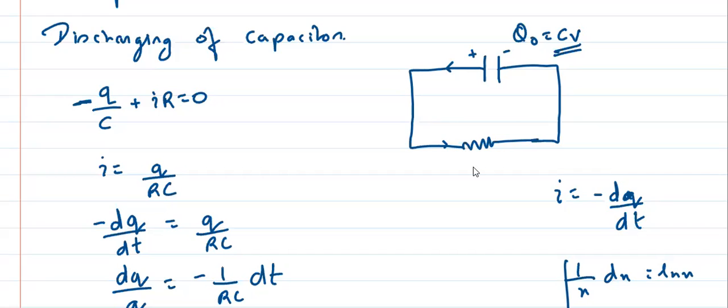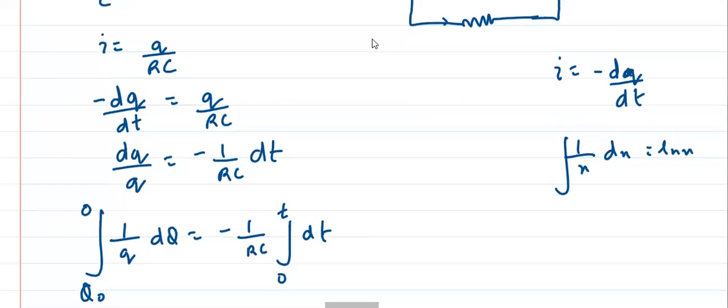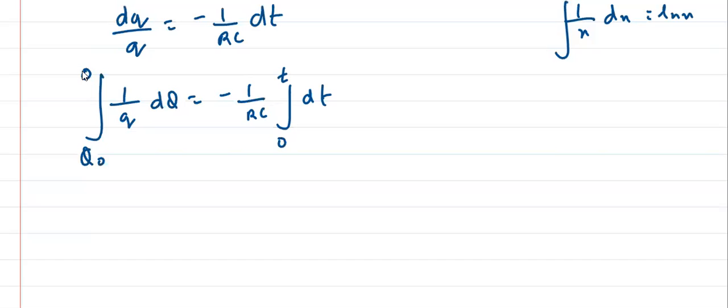Vinutha, Shreya, Imba, you're getting it? Everyone? Right? So Q, I'll just write as Q. So I can write it as ln Q, from Q0 to Q, and it is minus T by RC.